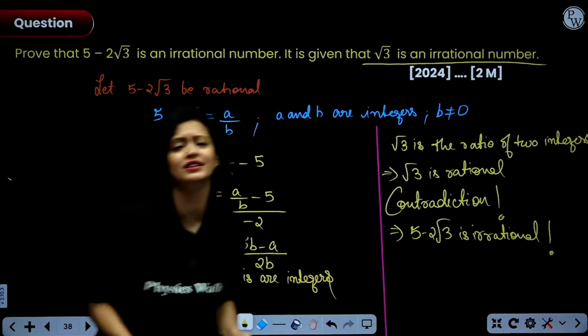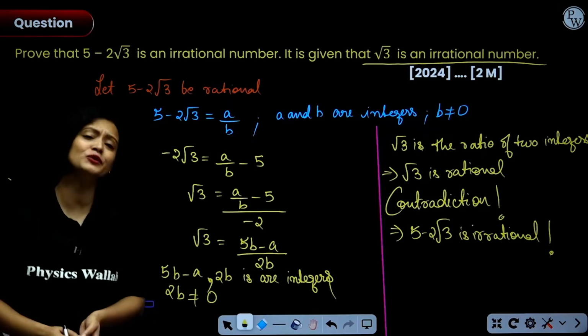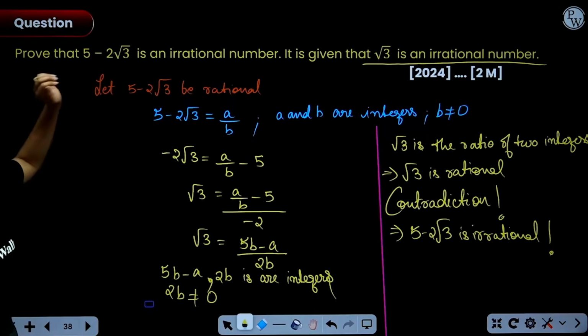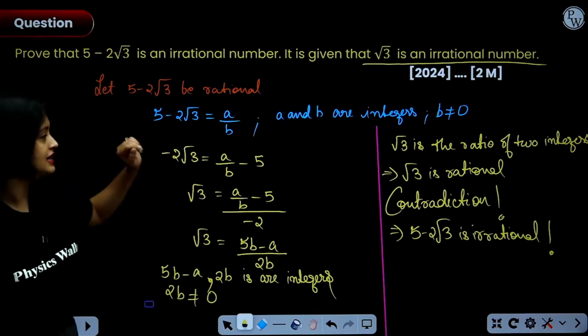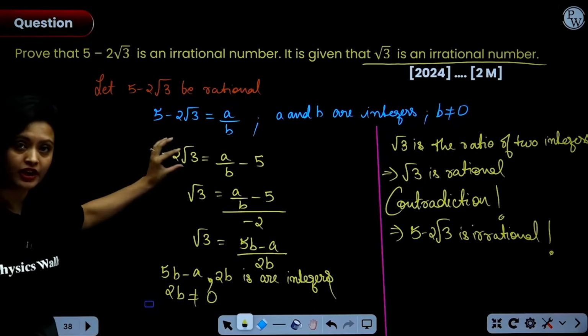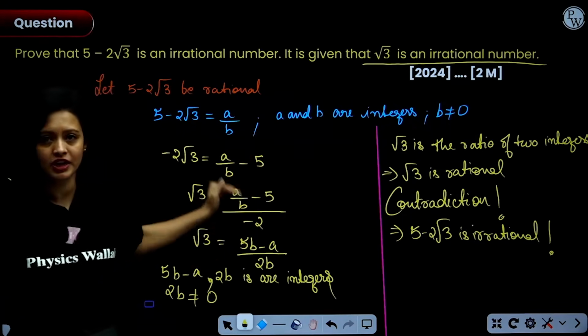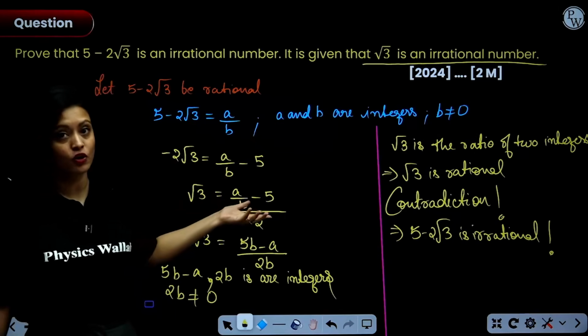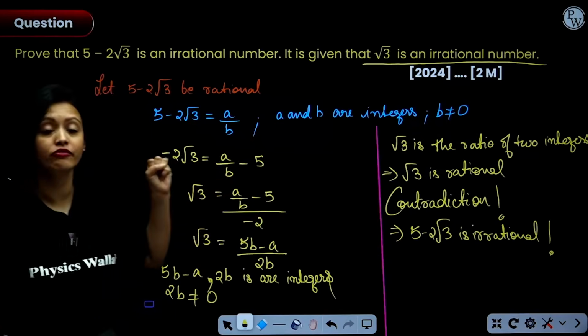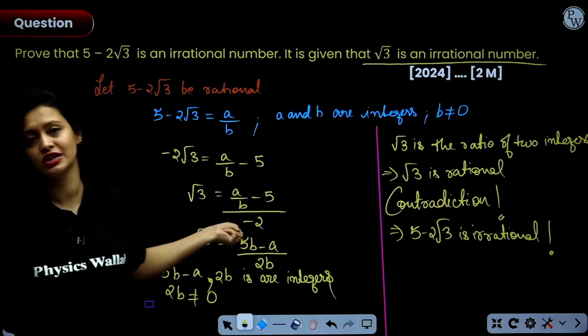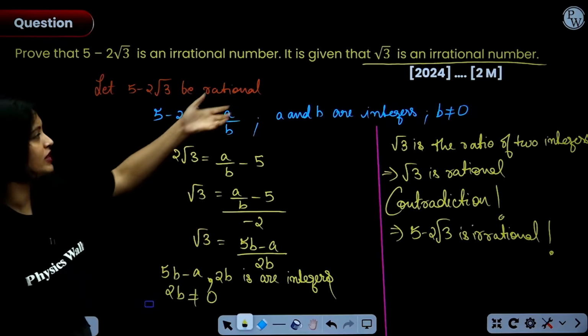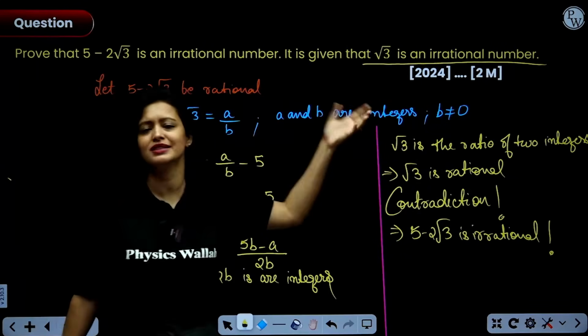See, so easy, right? So whenever you get these types of problems, always utilize the root part. Figure out the root part in terms of a ratio of integers, and there you'll get the contradiction, because the root part will not be a rational number. They will always give root 3, root 5, root 7, something like that.